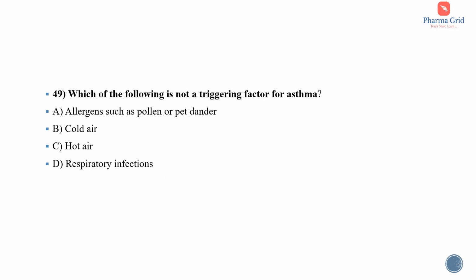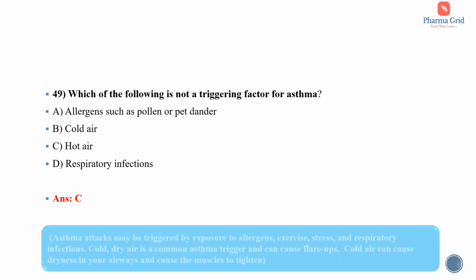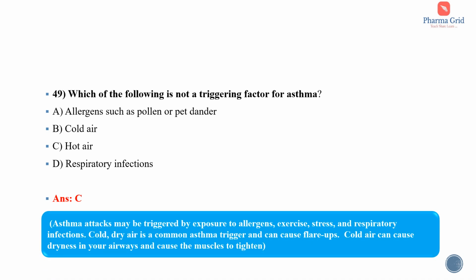Question number 49. Which of the following is not a triggering factor for asthma? The options are allergens such as pollen or pet dander, cold air, hot air, respiratory infections. So here the correct answer is option C, that is hot air. We know that asthma is a chronic lung disease affecting people of all ages. It is caused by inflammation and muscle tightening around the airways, which makes it harder to breathe. Asthma attacks may be triggered by exposure to allergens, exercise, stress, and respiratory infections.